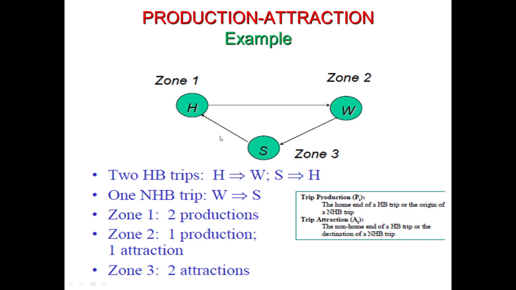So we have one attraction and the second attraction because it is the destination of a non-home-based trip. Work to school trip is a non-home-based trip and school is its destination. So it has two attractions and zero production. So hopefully the difference between trip production and attraction is clear.